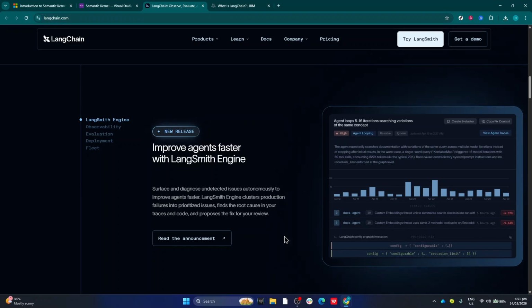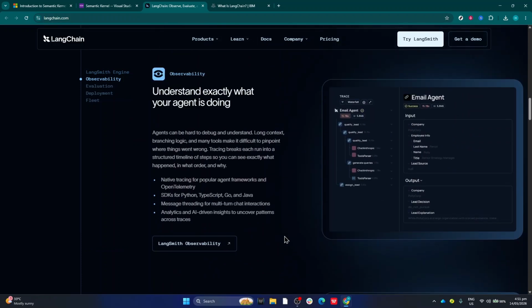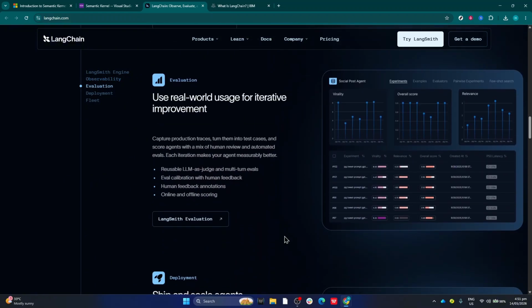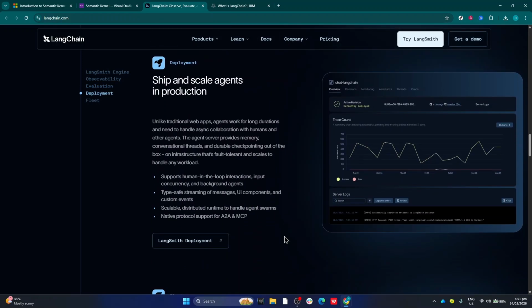Both frameworks can connect to LLMs, tools, vector databases, and multi-agent workflows. But philosophically, they feel very different. LangChain feels like the fast-moving experimental AI playground. Semantic Kernel feels more like structured enterprise engineering. And honestly, that difference becomes obvious pretty quickly once you start building with them.